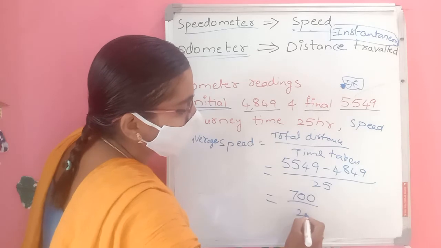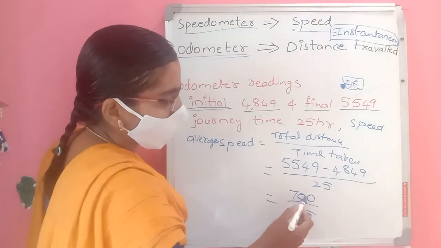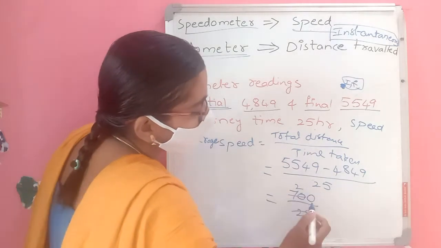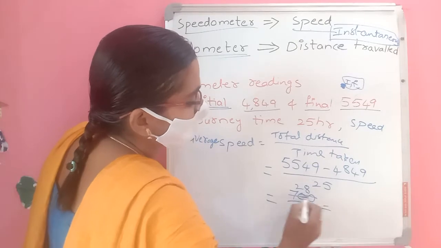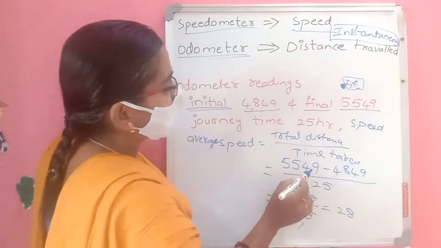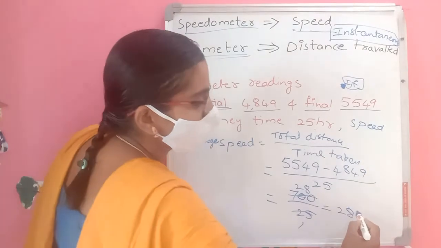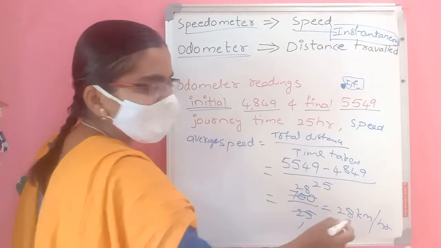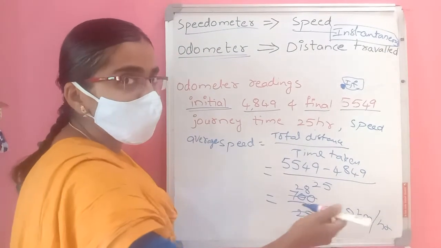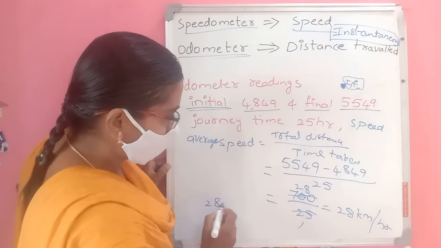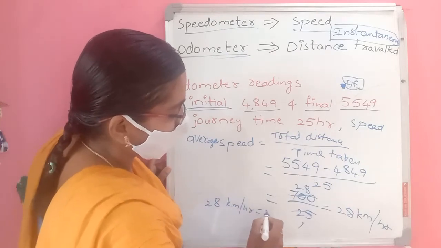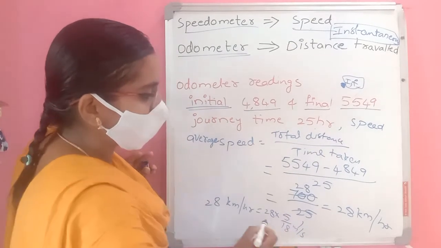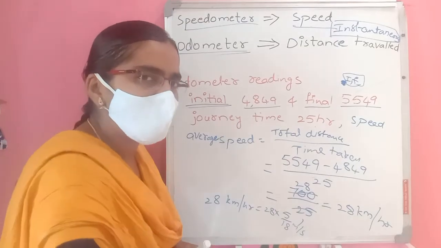700 by 25. 25 ones are 25, 25 twos are 50, remaining 20. 20 becomes 200. 25 eights are 200. So it becomes 28. This distance is in kilometers, as the odometer shows, divided by hours. Kilometer per hour. Just try to change this kilometer per hour into meter per second. So what we have to do? 28 kilometer per hour is equal to 28 into what I have given, 5 by 18 meter per second. If you multiply with 5 by 18, you will get meter per second.